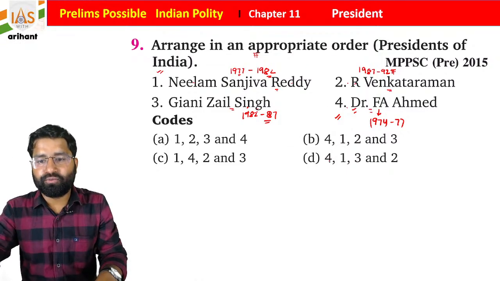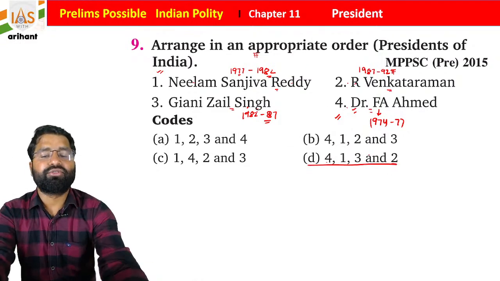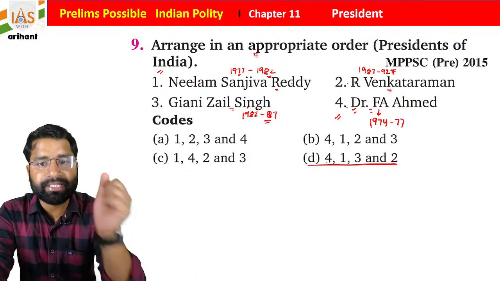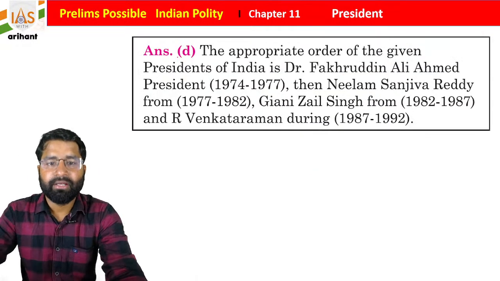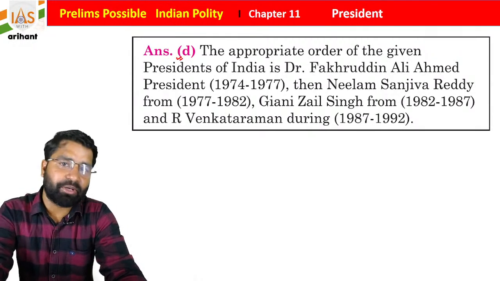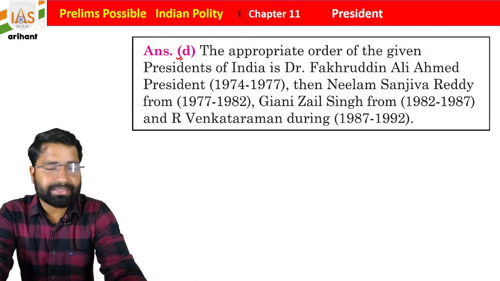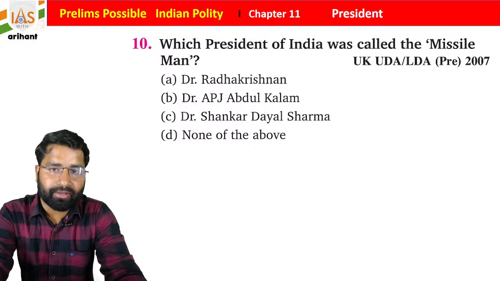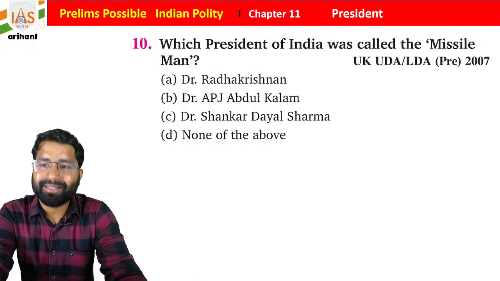Okay, so 4, 1, 3, 2 is going to be the right answer, meaning D is the correct answer for this question, students. I hope you are all okay. We already discussed the time periods, and this is written in the explanation portion too, to help you understand for your examination. So just stay intact with the data, students.